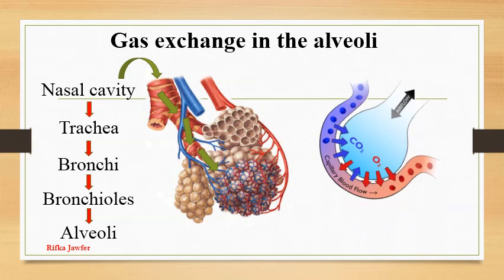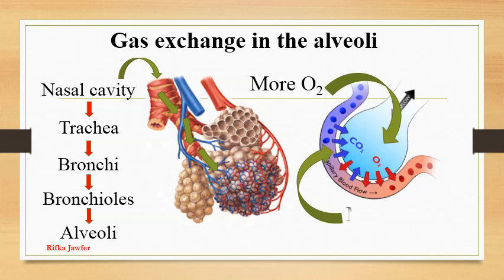Alveoli have high blood supply, and oxygen concentration inside alveoli is greater than that inside the blood capillaries. Similarly, carbon dioxide and water vapor concentration inside the blood capillaries are greater than that inside the alveoli, so that oxygen diffuses from alveoli to the blood and carbon dioxide diffuses to the exhaled air.